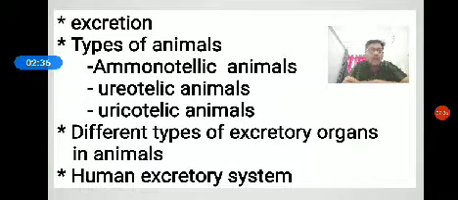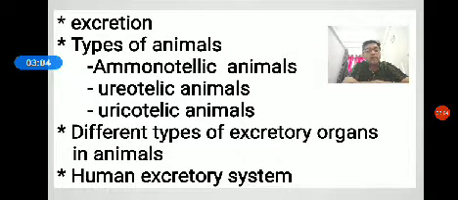Based on the type of nitrogenous waste materials excreted, animals are classified into three groups. One is ammonotellic animals, second, ureotellic animals, third, uricotellic animals. First, ammonotellic animals: the animals which excrete ammonia as nitrogenous waste.